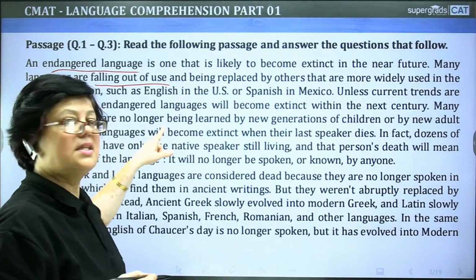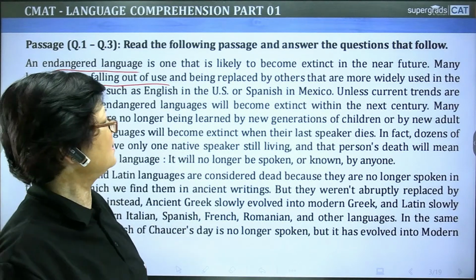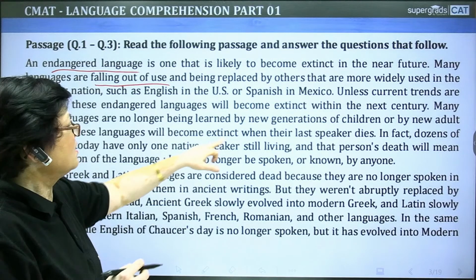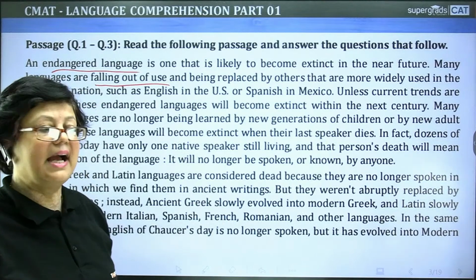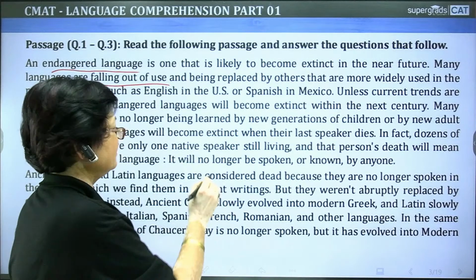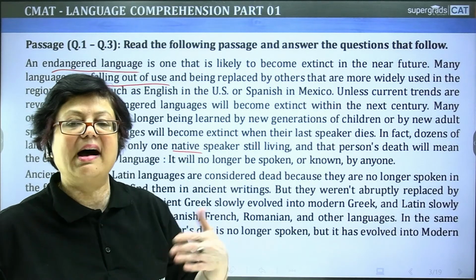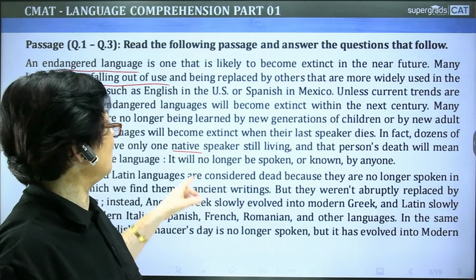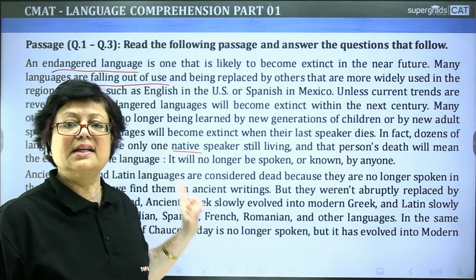Many other languages are no longer being learned by new generations of children or by new adult speakers. These languages will become extinct when their last speaker dies. In fact, dozens of languages today have only one native speaker. What is native? नेटिव मीन्स बिलोंगिंग टू दैट पर्टिकुलर कंट्री, देशी है ना, हम कहते हैं ना ये तो वहां की नेटिव चीज है, ये तो वहां की नेटिव पैदाइश है या प्लांट है, दैट इज कॉल्ड native. Still living, and that person's death will mean the extinction of the language.